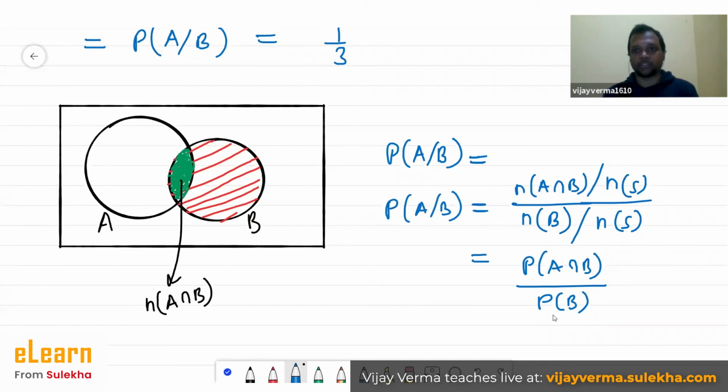I hope you understood this, and this is the end. This is just the basics of conditional probability. I hope you will now be able to relate the basics of conditional probability with random experiments. Thank you so much.